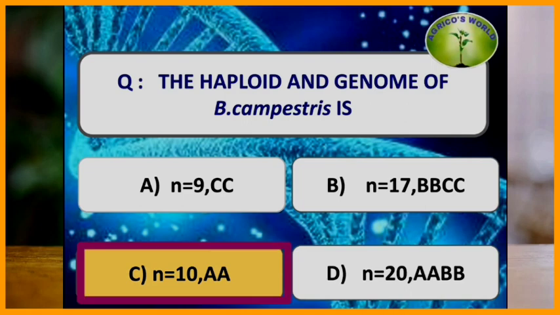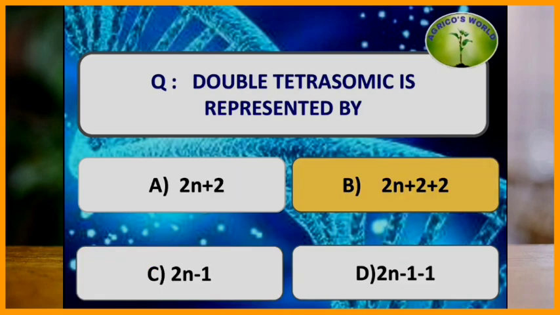The haploid number and genome of Brassica campestris is? It is n equals 10 and capital A is the genome. Double tetrasomic is represented by 2n plus 2 plus 2.